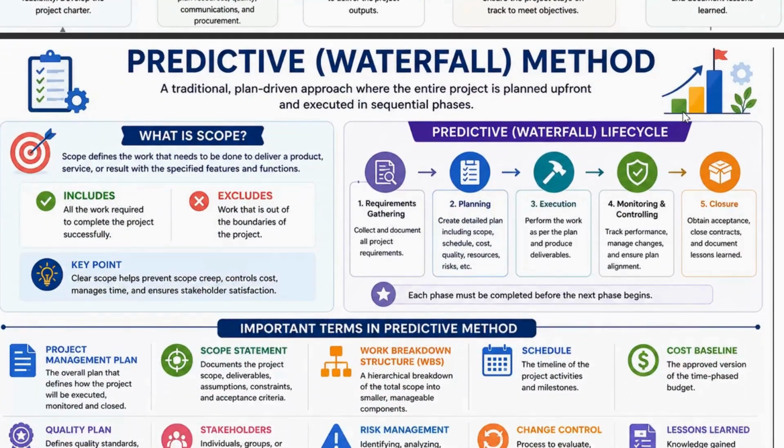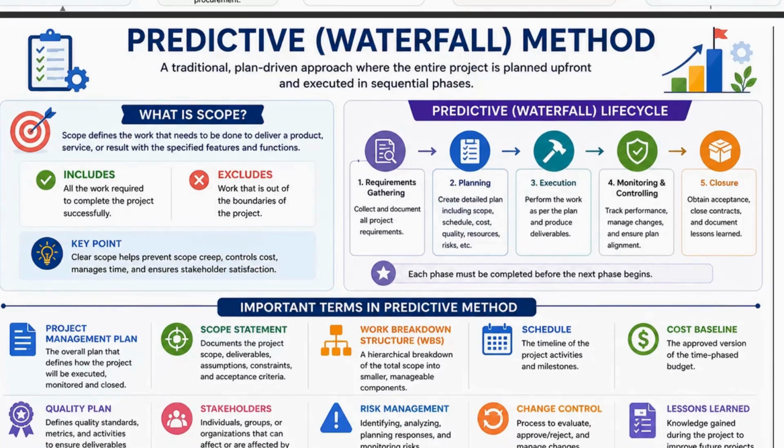And now come the terms, like the scope. What is scope? You can ask. The scope defines the work that needs to be done to deliver a product, service, or result with the specified features and functions. As I told you, I want to construct a house. I didn't tell them how many floors I want. So obviously they should ask, right? As a project manager, what will they have to do? The scope is like, okay, Minu has asked me to build a house with only a ground floor. So that is a scope.